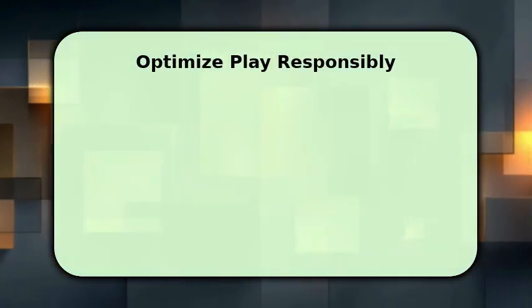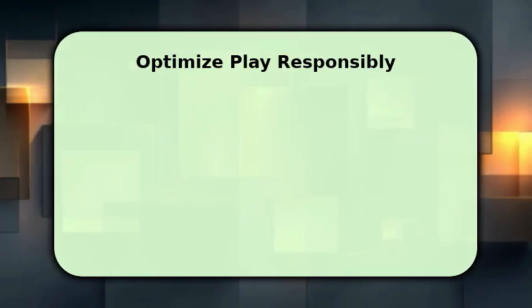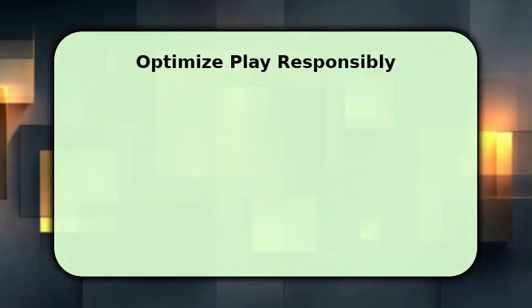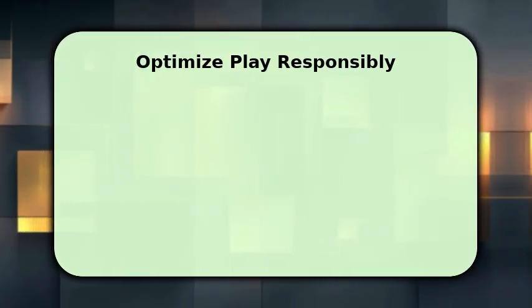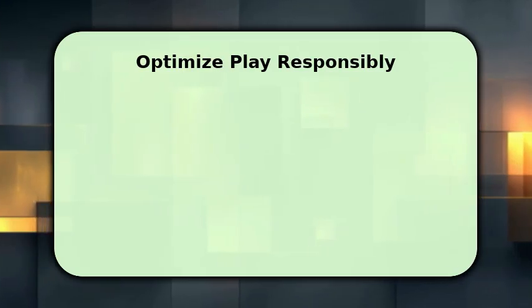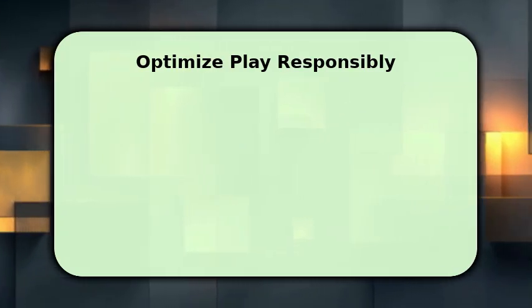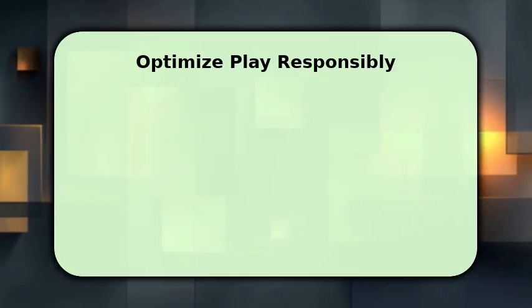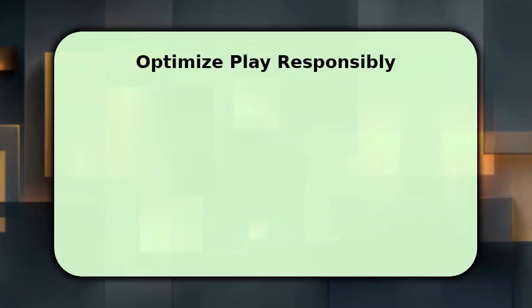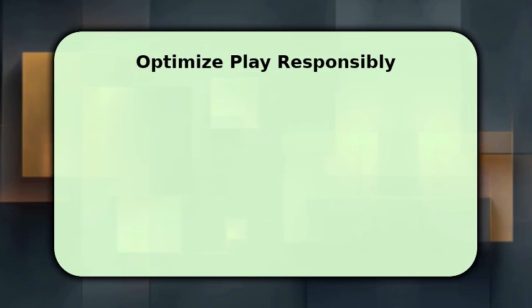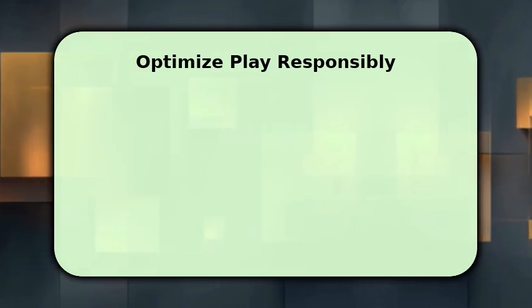Track results and stop when losses hit 50% of session bankroll to prevent ruin and reassess strategy calmly. Look for promotions that increase expected value, like 20% deposit match or reduced house edge events, but read wagering requirements before claiming. Practice on free versions to learn timing and features without spending money.